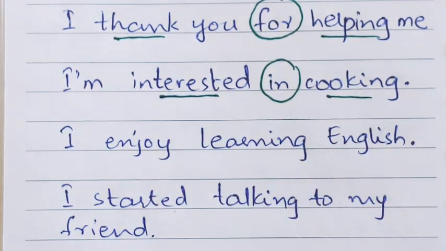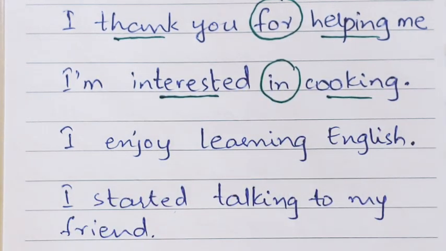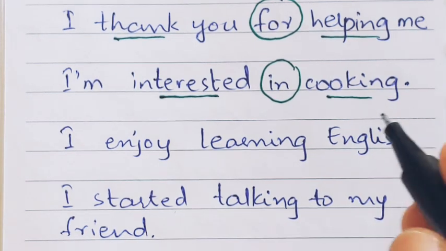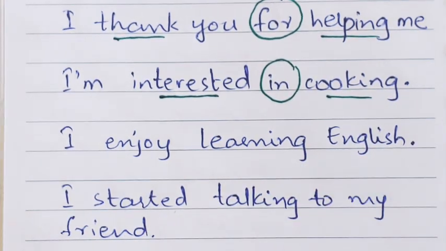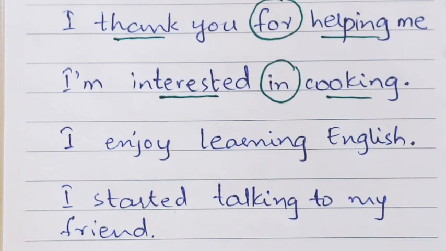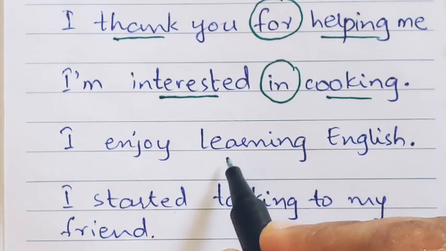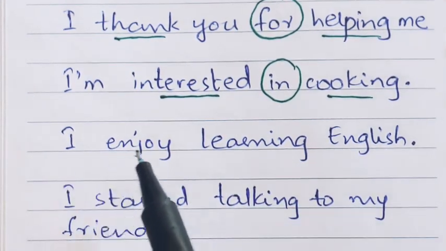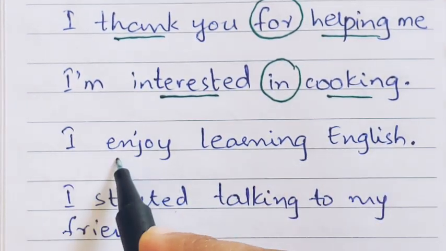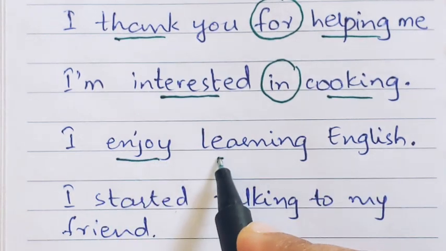The first verb would be according to the tense that you are using in the sentence, but the second verb would end in ing. Similarly, if there are two verbs in line, no preposition in between, no gap, no word in between, then again the second verb would end in ing. Similarly, I enjoy learning English. Enjoy is a verb followed by a verb, learning.